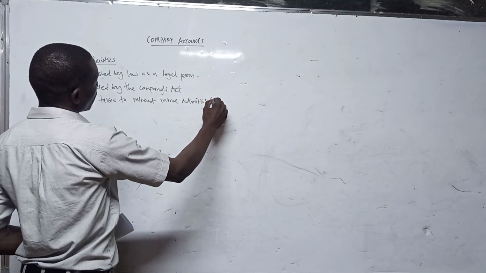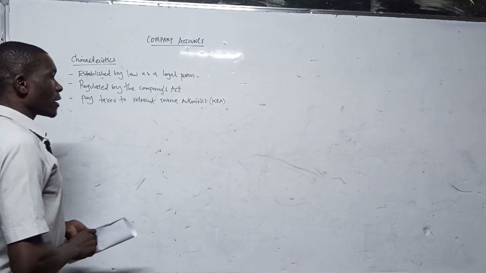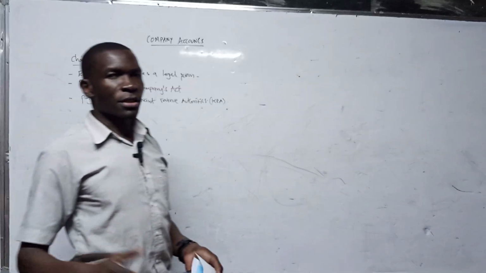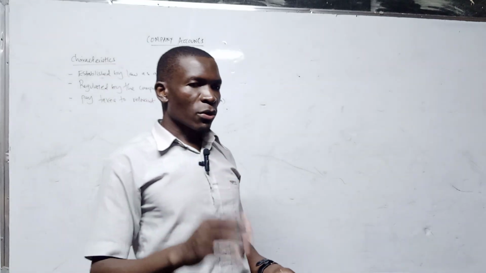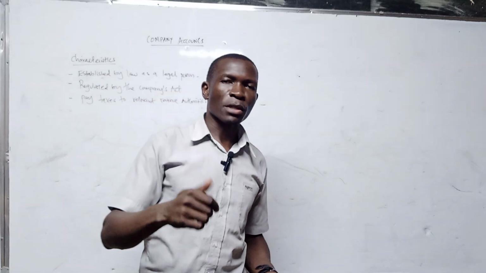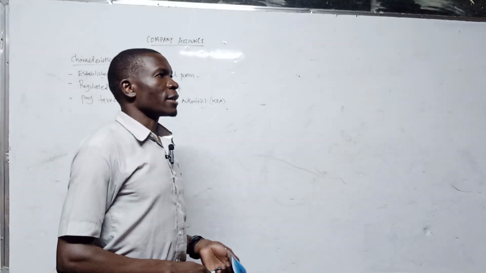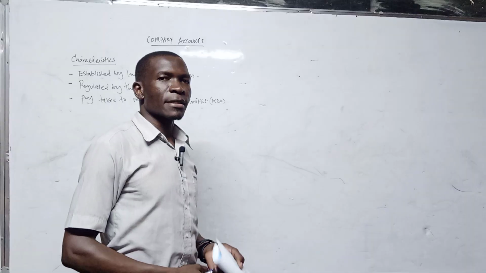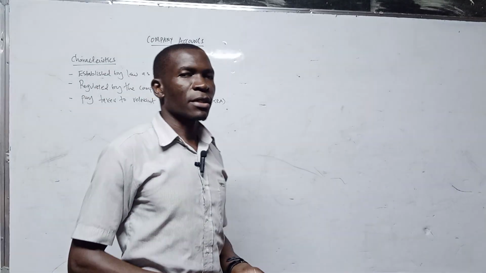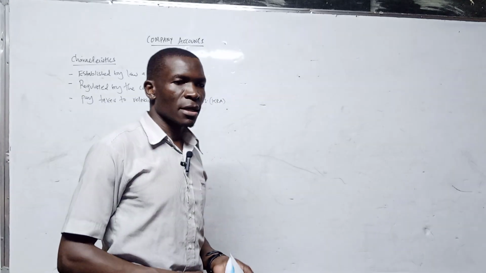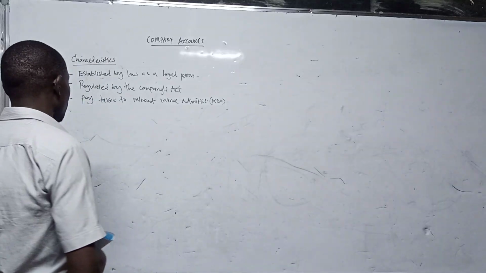Like here we have Kenya Revenue Authority in Kenya, and your nation may have a different revenue authority where you pay your taxes. By law a company is required to file its tax returns, and in the course of filing, pay the relevant taxes to the authorities put in place for collection of those revenues and taxes.